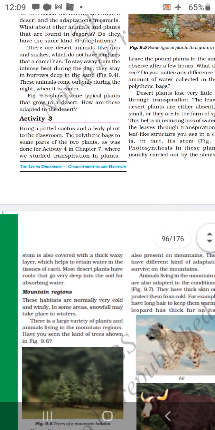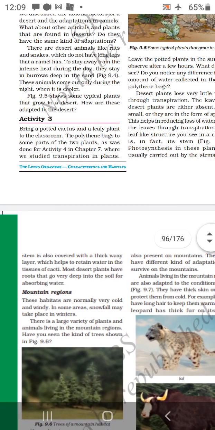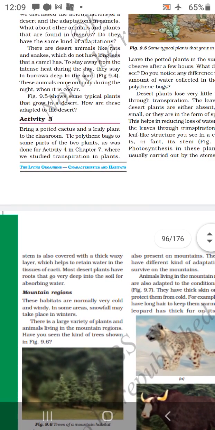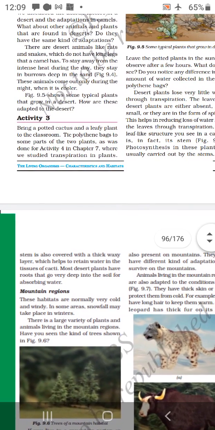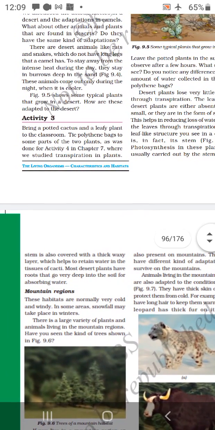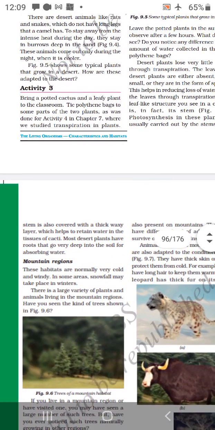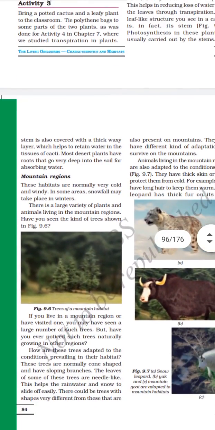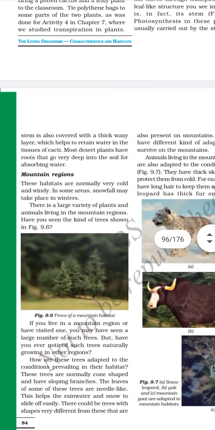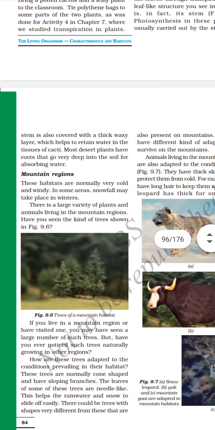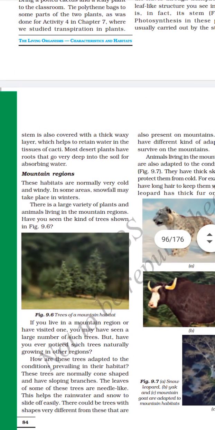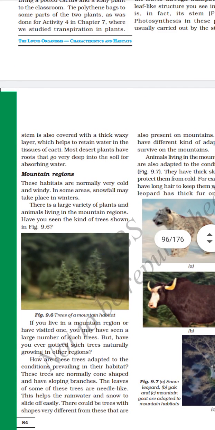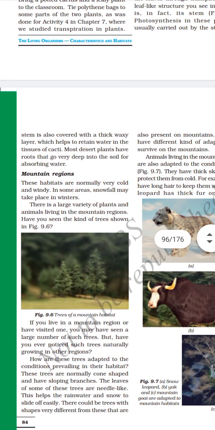Mountain regions are normally cold and windy. In some areas, snowfall may take place in winters. There is a large variety of plants and animals living in the mountain regions. We've seen the kinds of trees shown in the figure. If you live in a mountain region, or have visited one, you may see a large number of such trees. But have you seen such trees naturally growing in other regions?